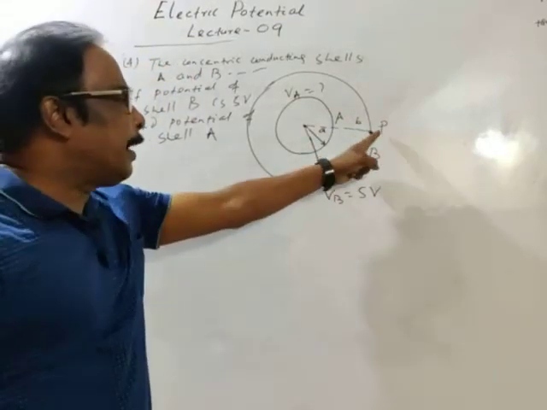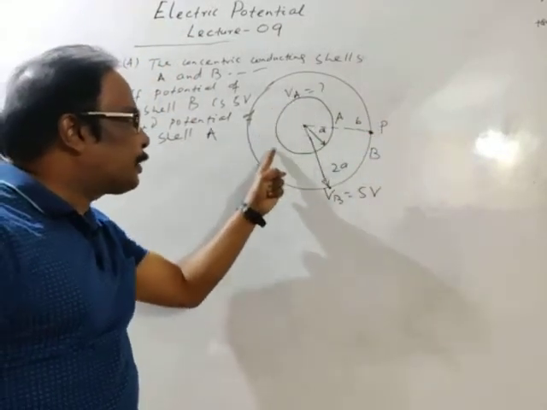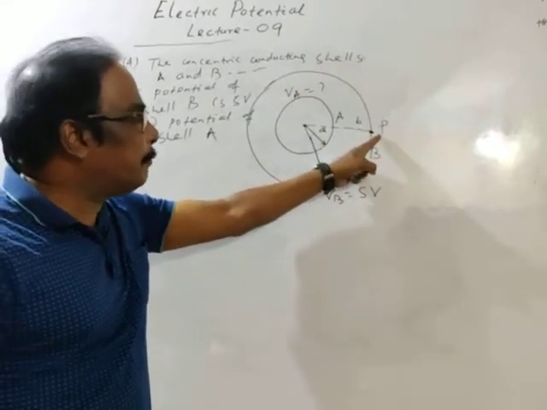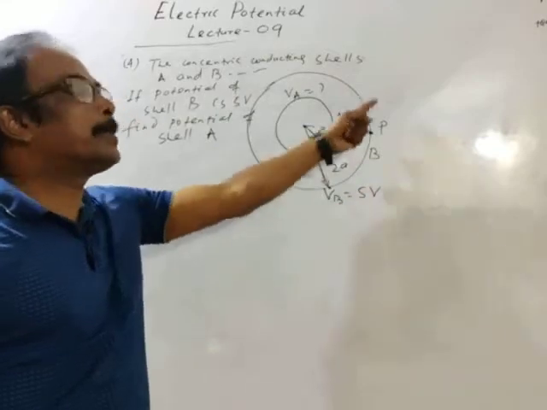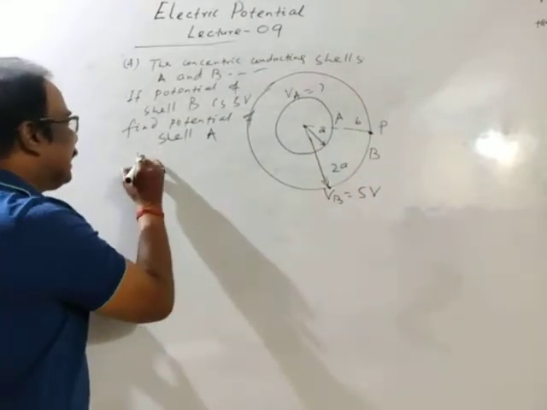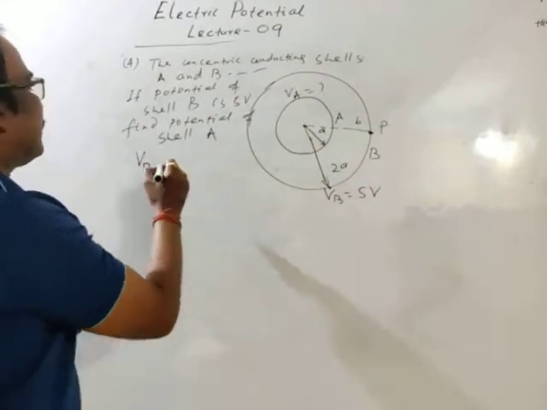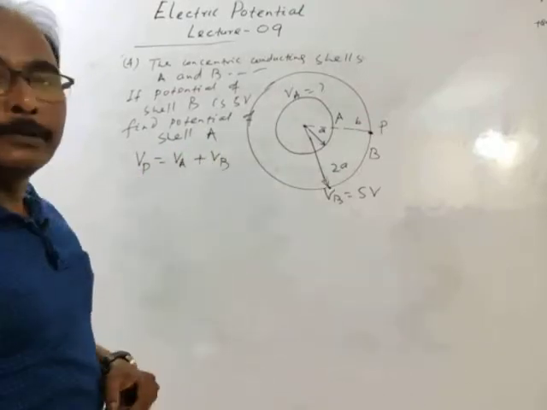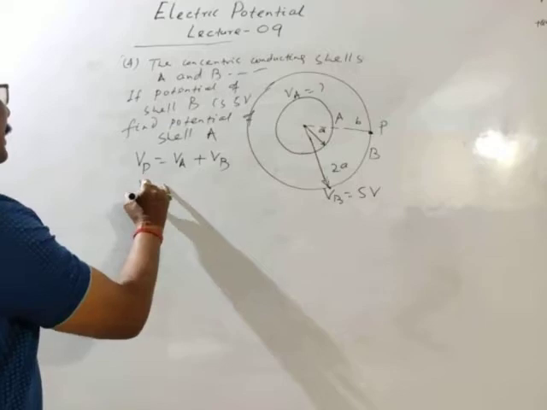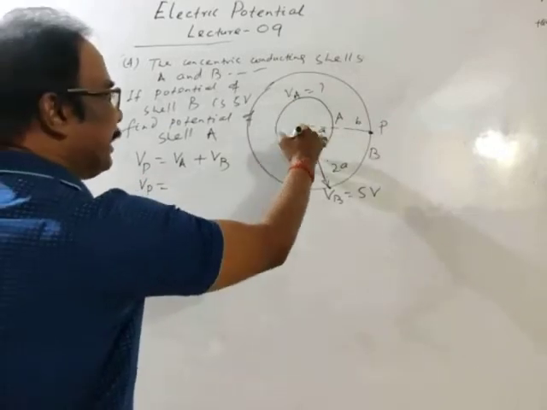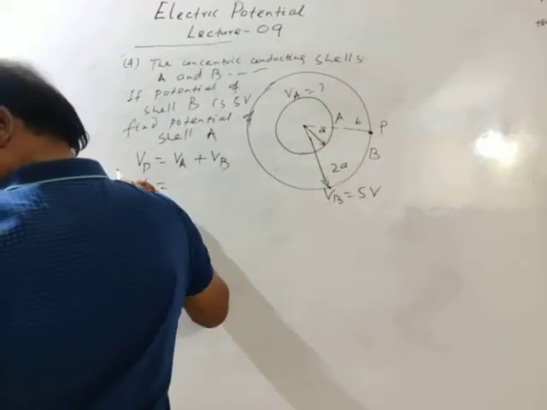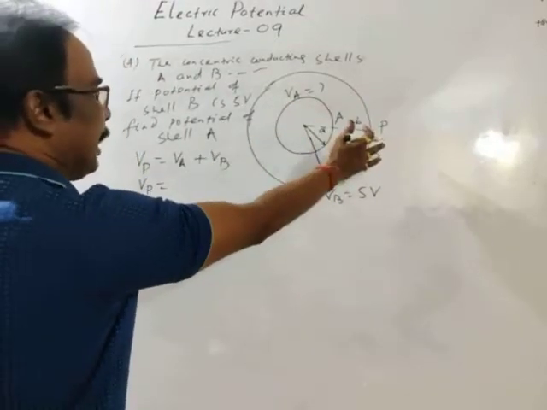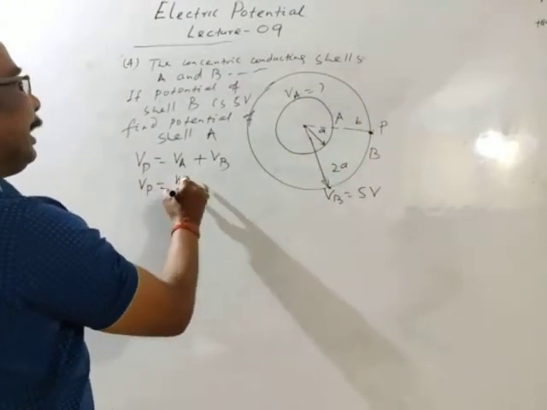So this point P is outside the surface of cell A, and this point P is on the surface of cell B. So potential at point P, let's take Vp, is potential due to A plus potential due to B. Potential at point P due to cell A, this point is outside cell A, so potential is K.